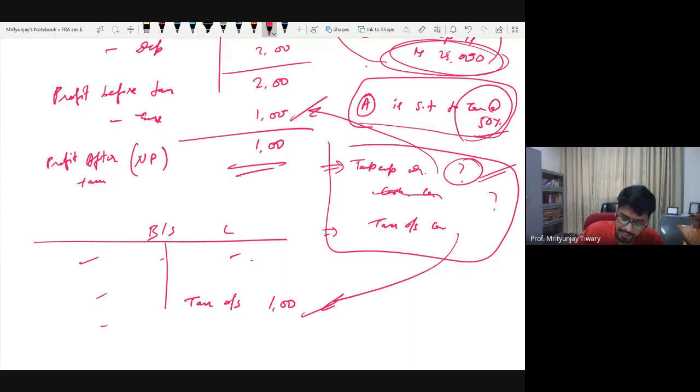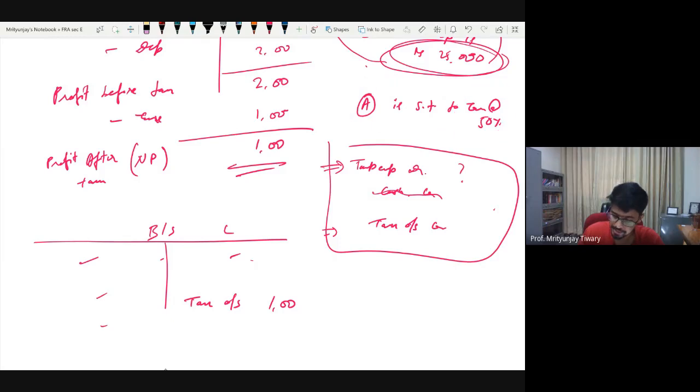Now, as a corollary, can you imagine what if I add a little more information to this? What if I say that the business is subject to tax at 50% and tax is paid to the amount of, let's say, 1 lakh rupees? What would you have done? If this additional information is added: point number 1, if no information, assume nothing has been paid. Point number 2, if everything has been paid, what would you do? The journal entry now would be cash credit 1 lakh. Okay. Is it making sense so far?